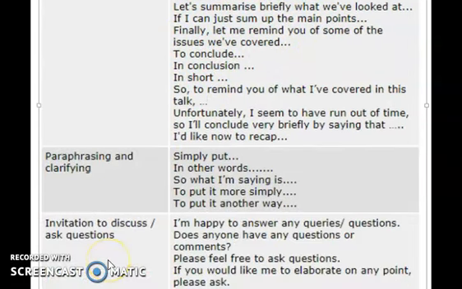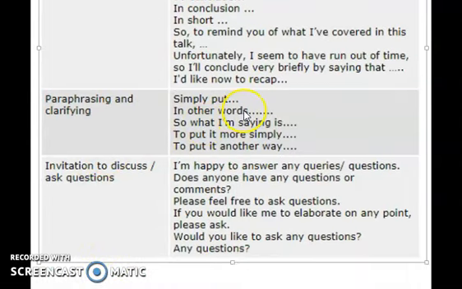Moving ahead with paraphrasing and clarifying ideas: simply put, in other words, so what I'm saying is, to put it more simply, to put it another way.